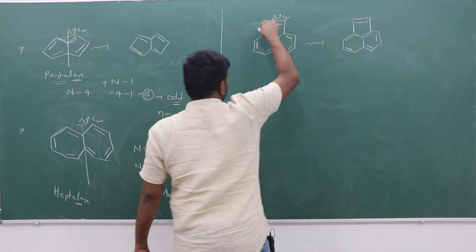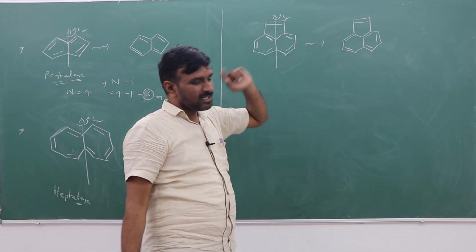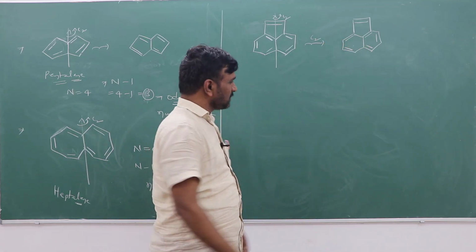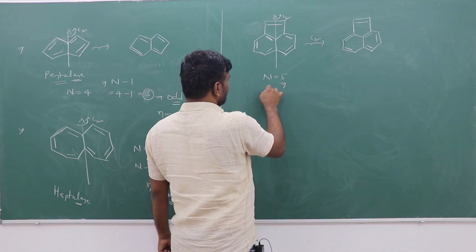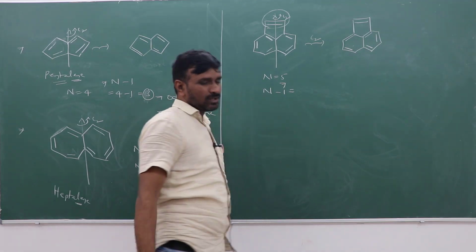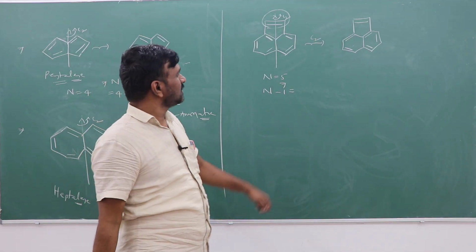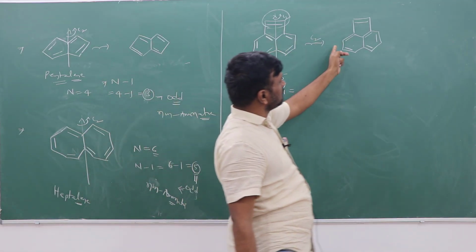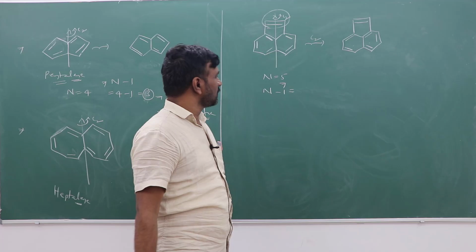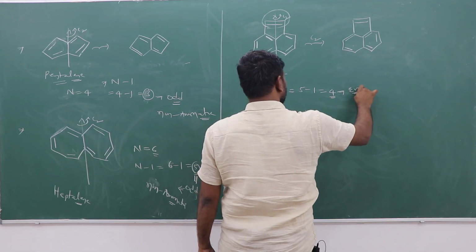This double bond is the same, and it cannot be involved in the delocalization, so it is a non-Huckel double bond. So these 5 double bonds are exchanging during the C2 rotation. Here the total is 6, but don't consider the non-Huckel double bond, which cannot participate in conjugation or delocalization. Only 5 double bonds exchange, so n is 5. n minus 1 is 5 minus 1, that is 4. 4 is an even number.